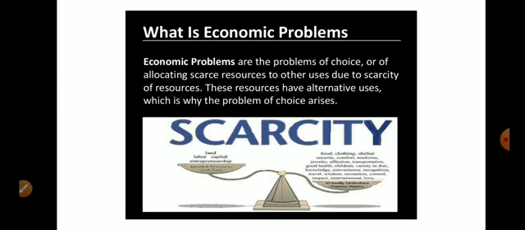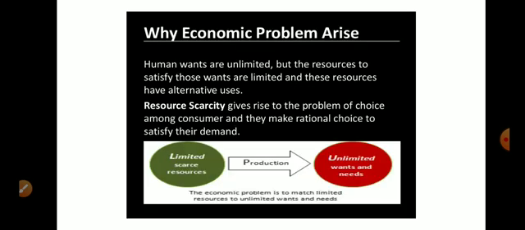Here we see that on one side are limited resources: time, land, labor, capital, entrepreneurs, and on the second side are virtually unlimited human wants: food, clothing, shelter, security, comfort, medicine, jewelry, affection, transportation, good health, etc. And this is known as scarcity. Why does the economic problem arise?